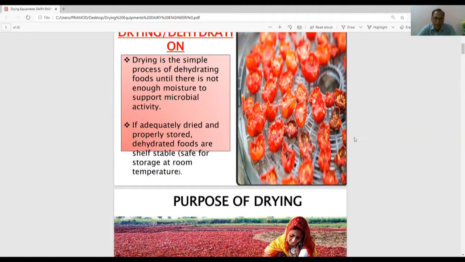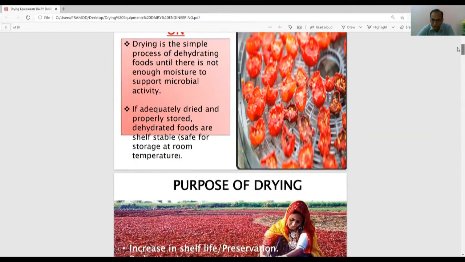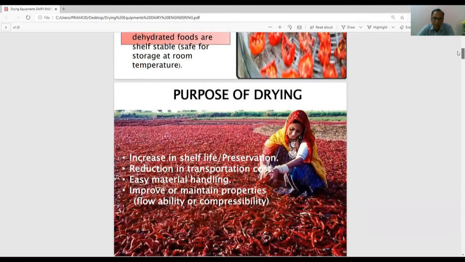If adequately dried and properly stored, dehydrated foods are shelf-stable. They can be stored for a longer time. For example, milk can be stored for 3-4 days even after pasteurization, and 2-3 months after sterilization, but milk powder can be good for years. That is the benefit of drying.